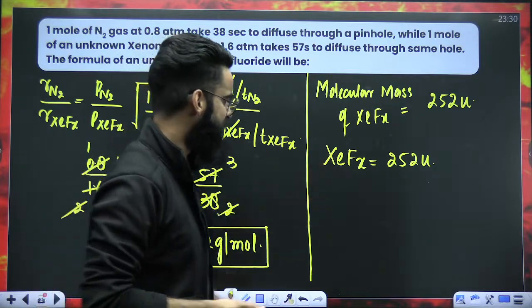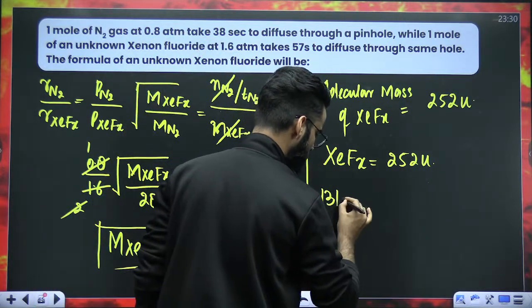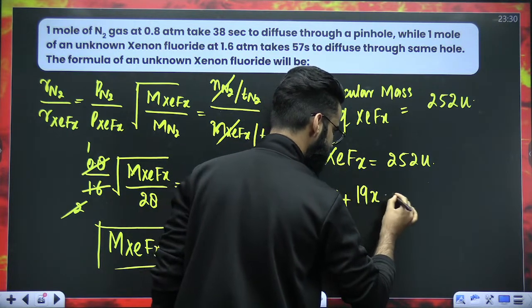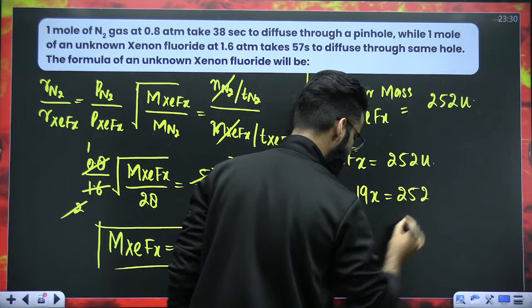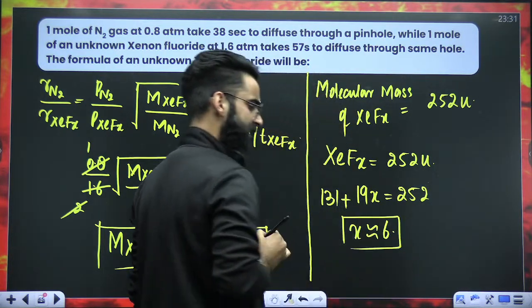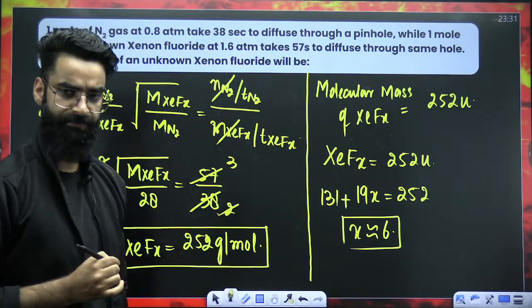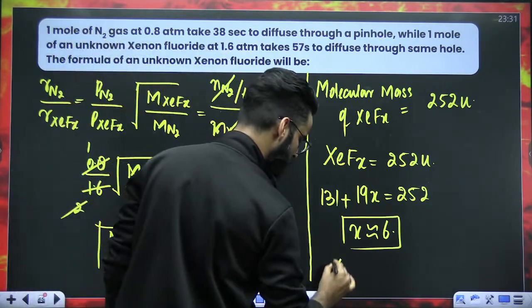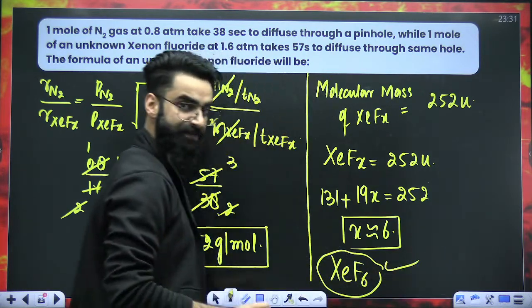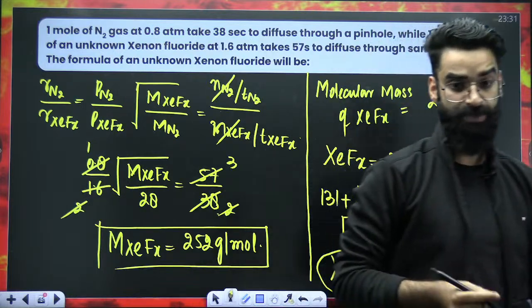So, atomic mass of xenon is 131 AMU plus atomic mass of fluorine is 19 AMU multiplied by x. This value comes out to be 252. So, from this value, x will approximately come out to be 6. So, if you got the value of x, the molecular formula of this unknown xenon fluoride, which was there in the container, is going to be XeF6, which I was supposed to calculate as far as the question is concerned.